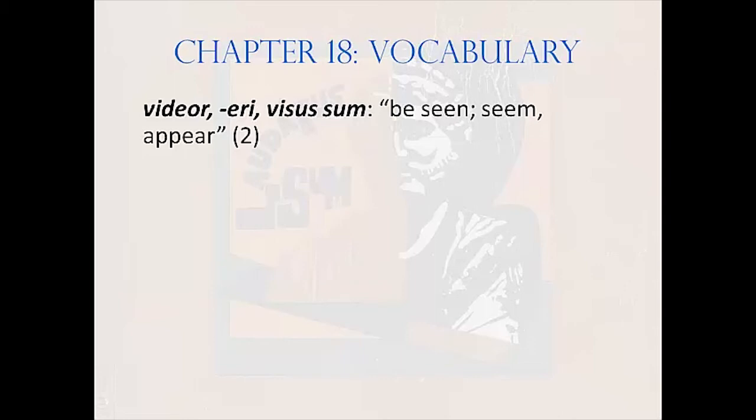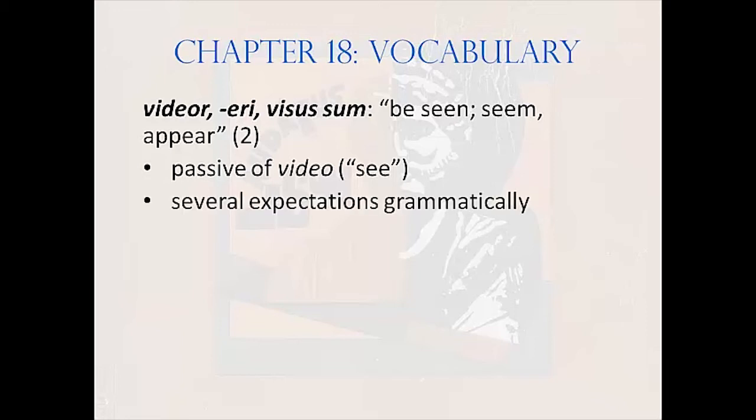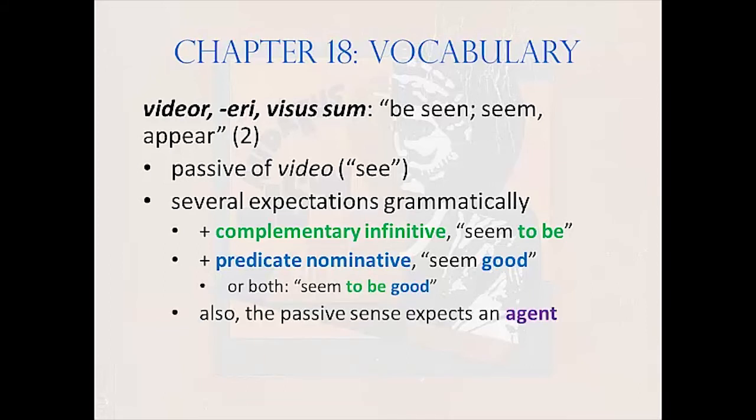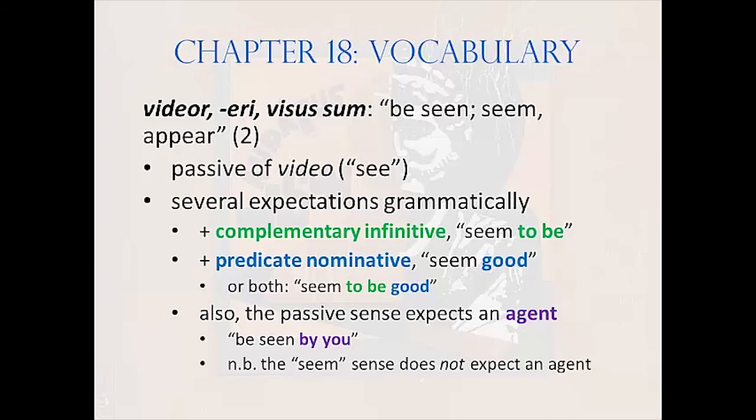or appear. It's second conjugation, and it's the passive of a verb we've already encountered, video, videre, to see. Videor has several expectations grammatically. It can expect a complementary infinitive, seem to be, a predicate nominative, seem good, or both, seem to be good. In its passive sense, it can expect an agent, as in be seen by you. But when it adopts the sense seem or appear, it never takes a passive agent.